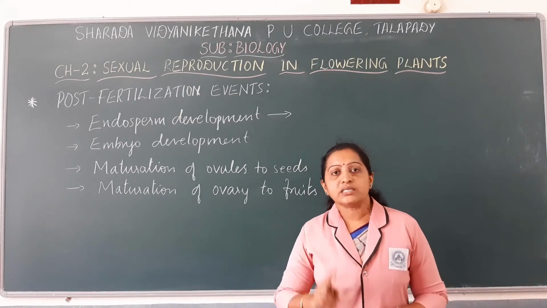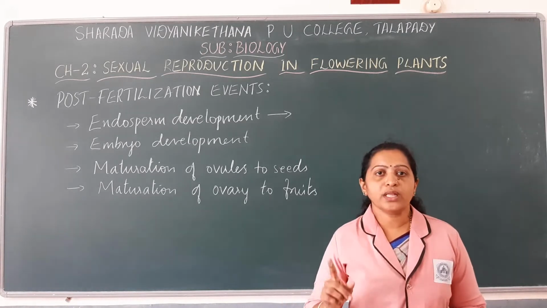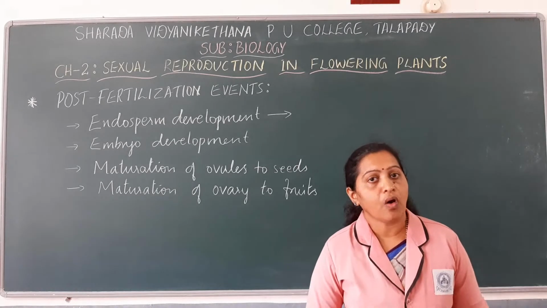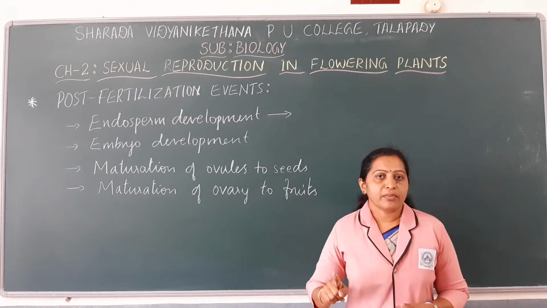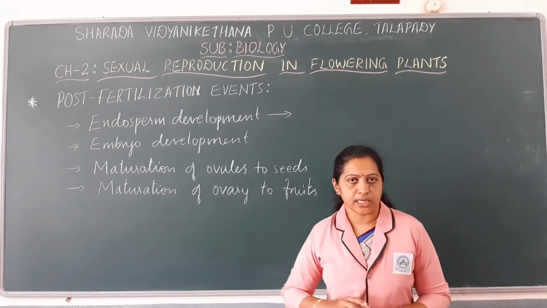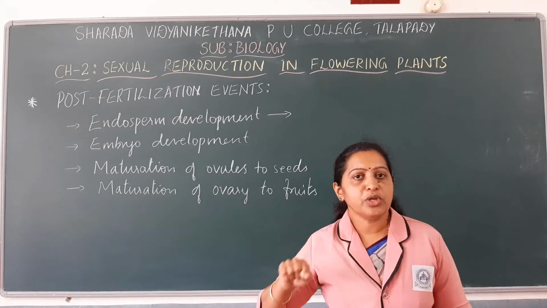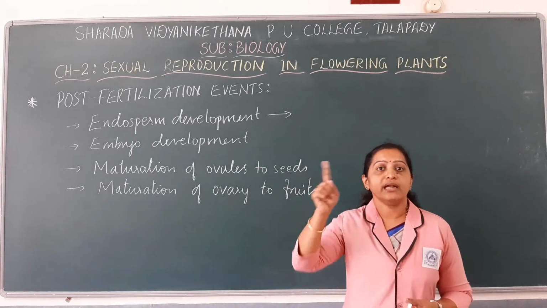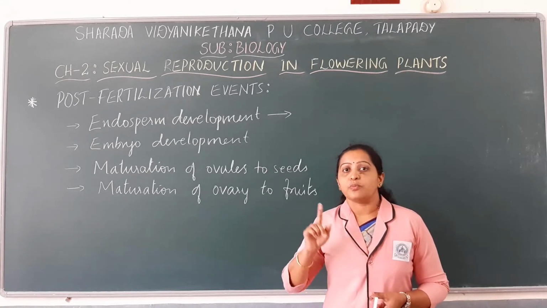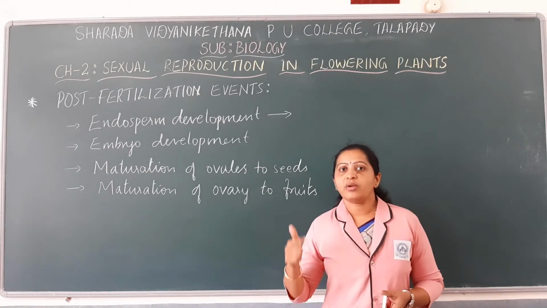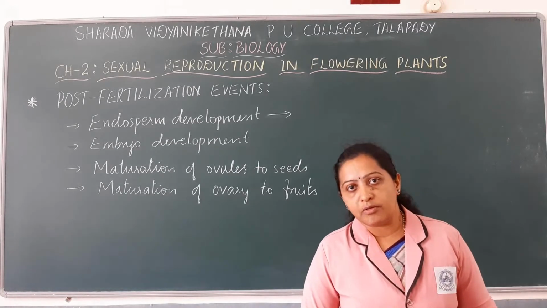Whereas triple fusion is fusion of one more male gamete with the secondary nucleus or two polar nuclei to form primary endosperm nucleus. The central cell where the primary endosperm nucleus is formed will then transform into primary endosperm cell. So primary endosperm cell will be formed as well as zygote during double fertilization.